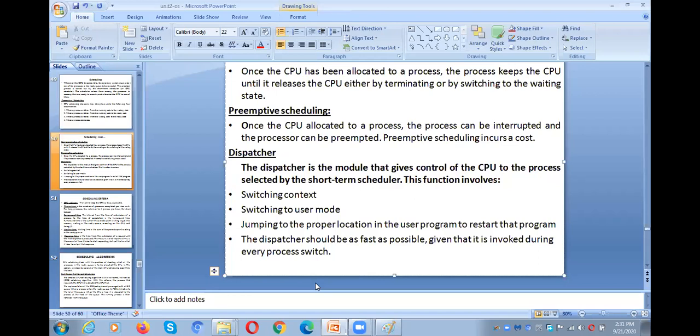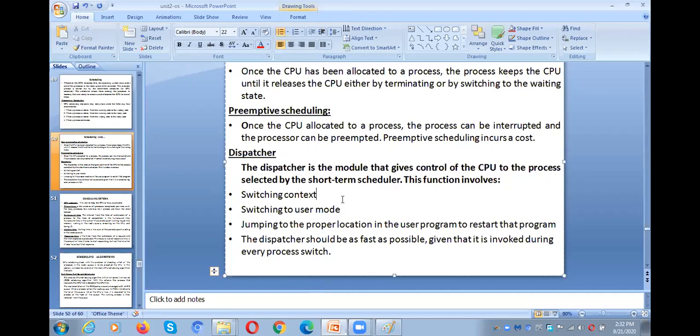Much CPU time is used for the switching. That is the reason why the dispatcher needs to be fast, so that we can switch the CPU from one process to another in a faster manner, so that the CPU will be executing more programs.